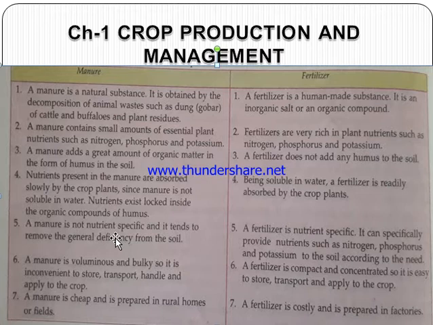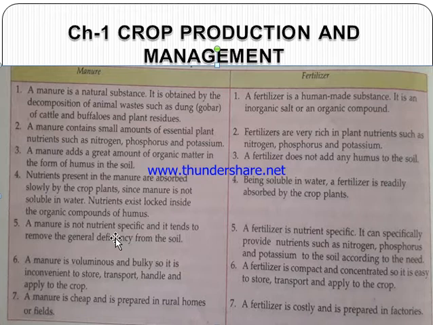In our last video, we discussed the nutrients. There are two types of nutrients: macronutrients and micronutrients. Carbon, hydrogen, oxygen are macronutrients, and zinc, iron, manganese are micronutrients. There are a total of 16 essential nutrients required by plants for their growth and maintenance. These nutrients can be obtained from manures and fertilizers.